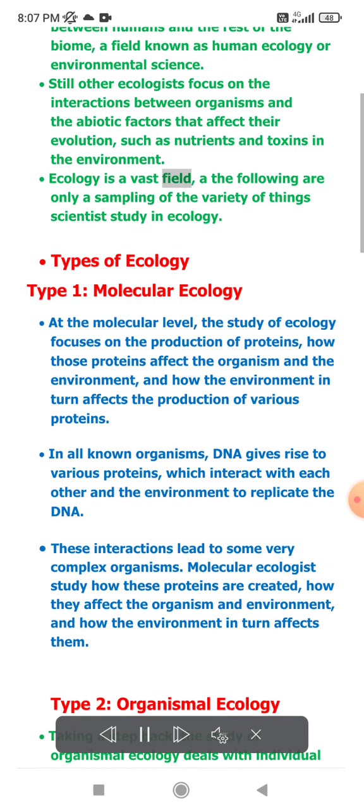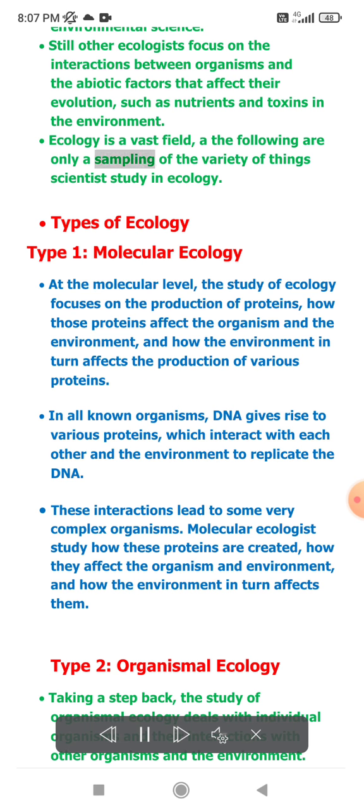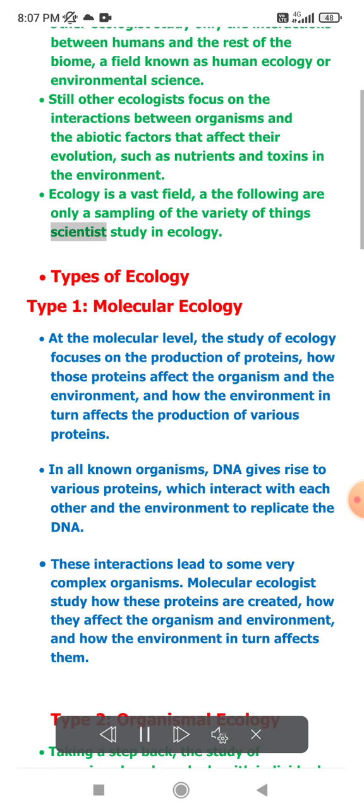Ecology is a vast field. The following are only a sampling of the variety of things scientists study in ecology. Types of ecology. Type 1, Molecular ecology. At the molecular level, the study of ecology focuses on the production of proteins, how those proteins affect the organism and the environment, and how the environment in turn affects the production of various proteins.